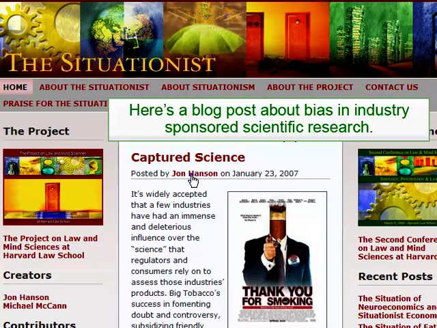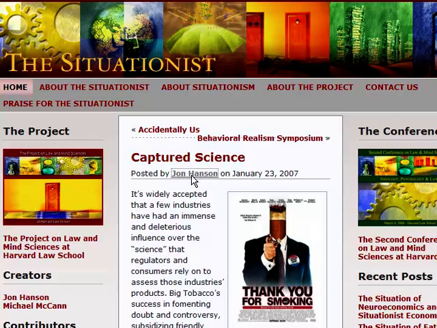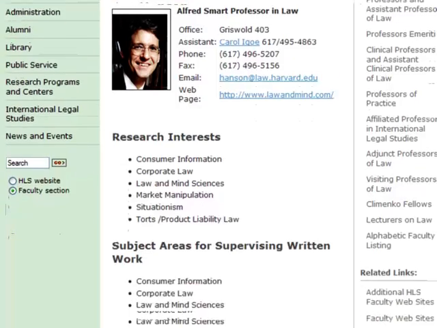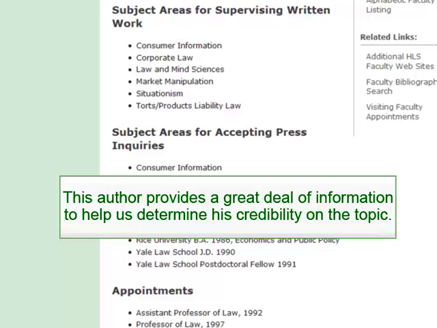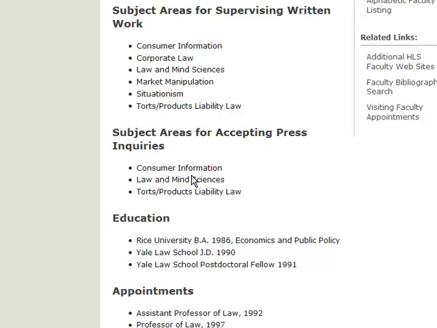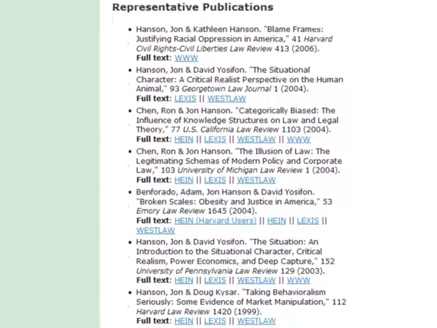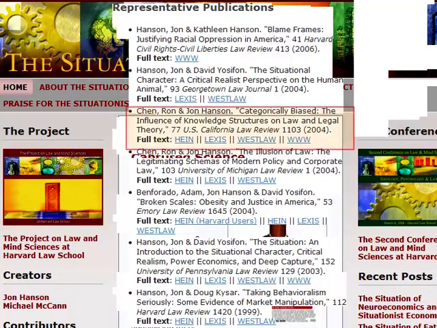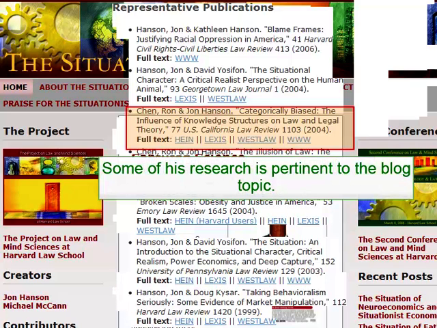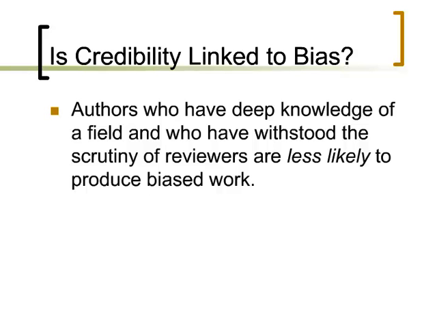Here's a blog post about bias in industry-sponsored scientific research. Let's click the link to check up on this author. The author does provide a great deal of information that will help us determine his credibility on the topic. And as you can see, some of his research is pertinent to the blog topic. So how is credibility linked to bias? Authors who have a deep knowledge of a field and who have withstood the scrutiny of reviewers are less likely to produce biased work.